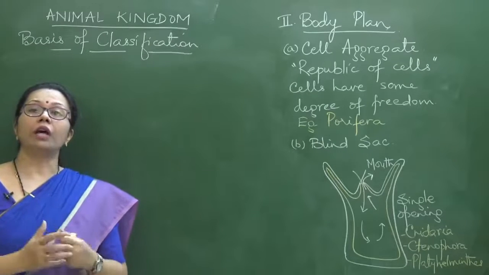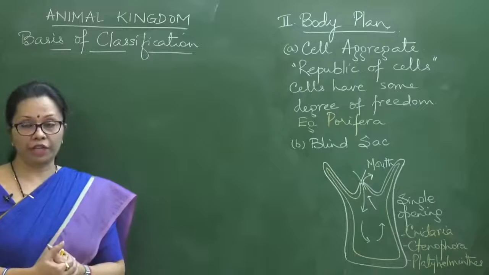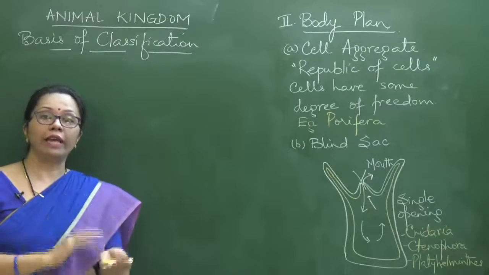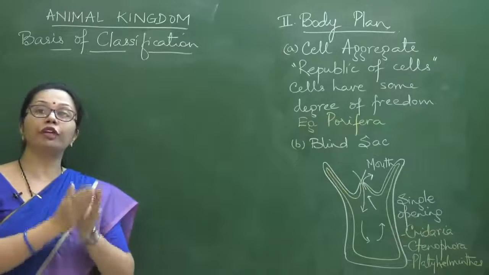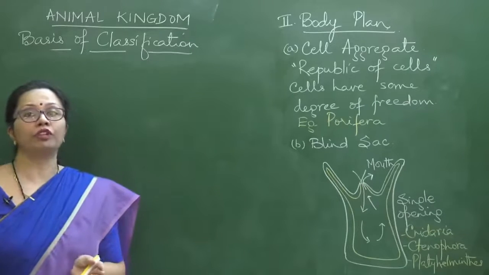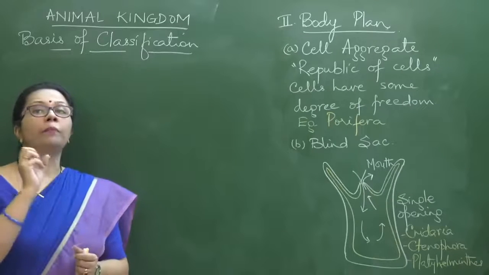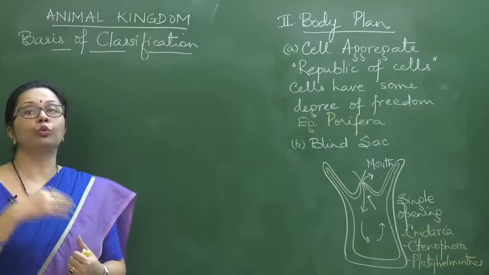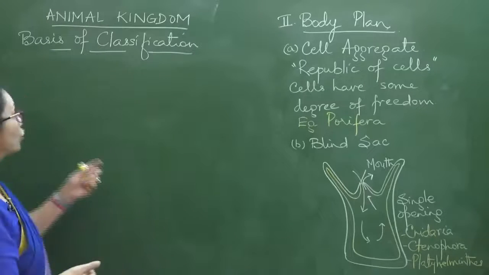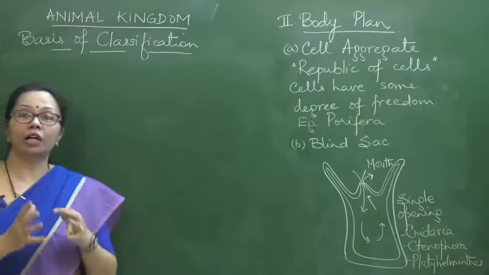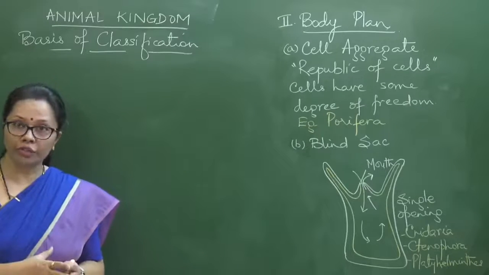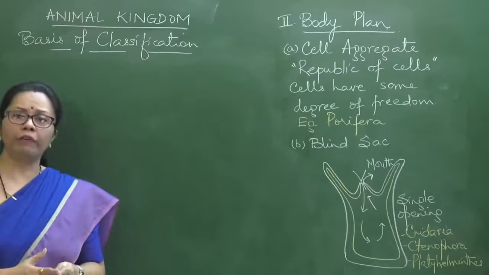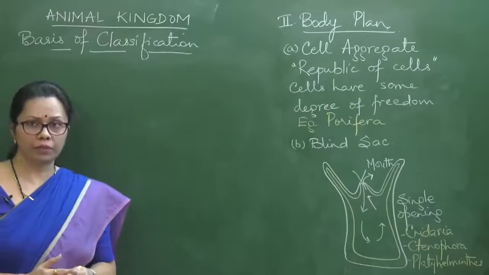In this we are taking up the basis of classification, that is, the way in which scientists decide which organism should be put in which phylum. We started with the levels of organization, which can be cellular level, tissue level, organ level, or organ system level.